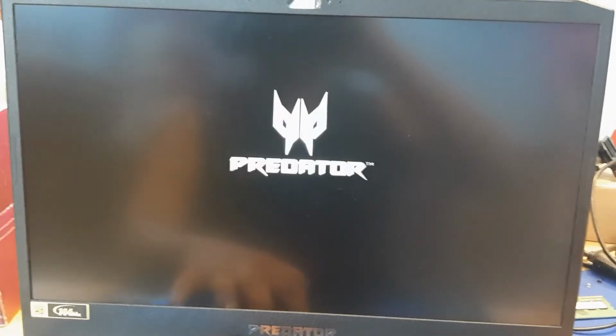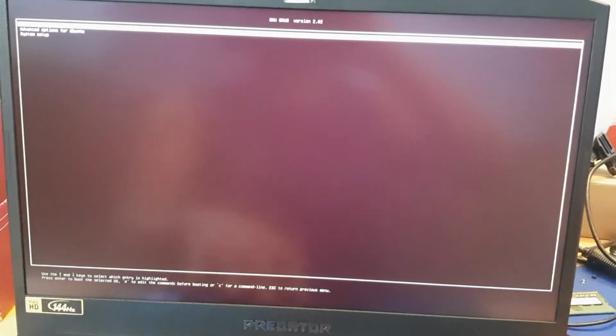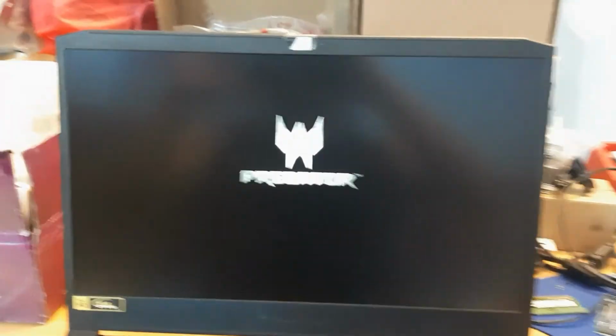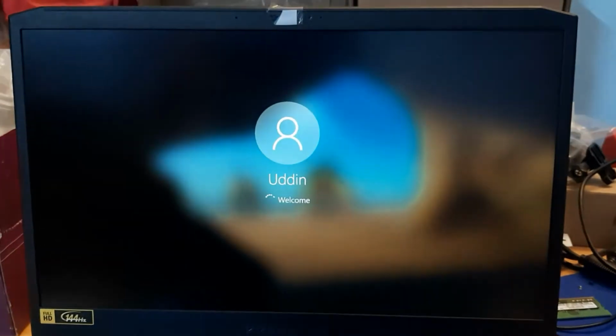And press and hold menu. Again it comes to Ubuntu boot menu. Again restart it. I think now I can choose the Windows. Okay, Windows is coming.